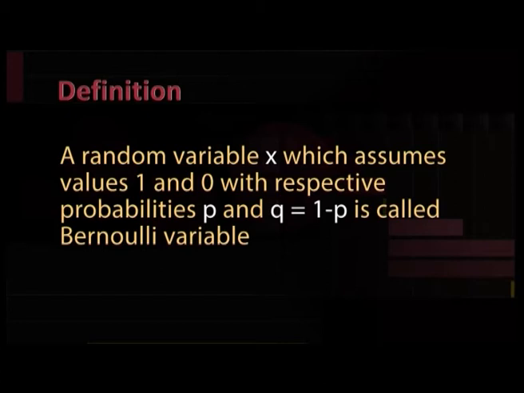Definition: a random variable X which assumes values 1 and 0 with respective probabilities p and q equal to 1 minus p is called the Bernoulli variable.